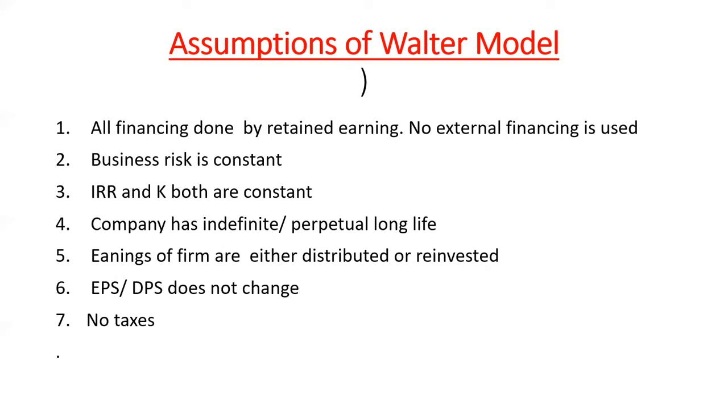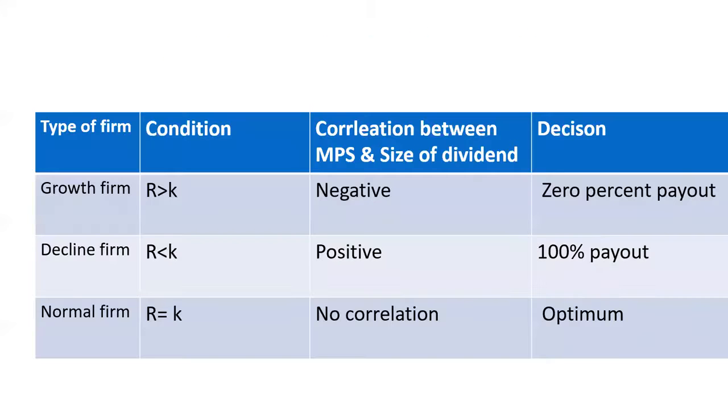So let's make a quick recall. In case of Walter model, the financing will be done through retained earnings. No external sources will be used. Then business risk will be constant. IRR and cost of capital will be constant. EPS and DPS do not change. Then no tax exists. Then earnings of the firm are either distributed or reinvested, and the company has an indefinite perpetual life. I hope now you will not forget the assumptions.